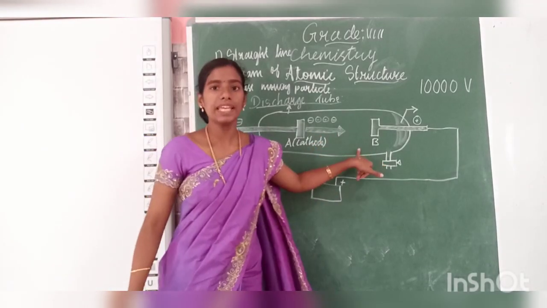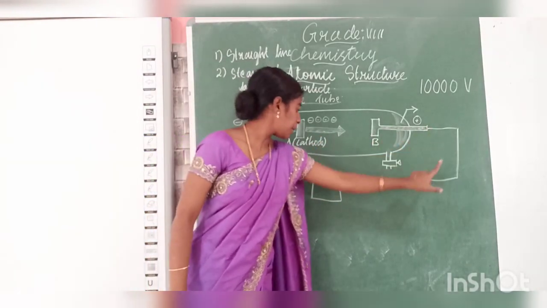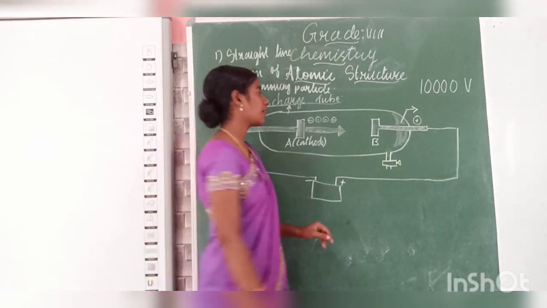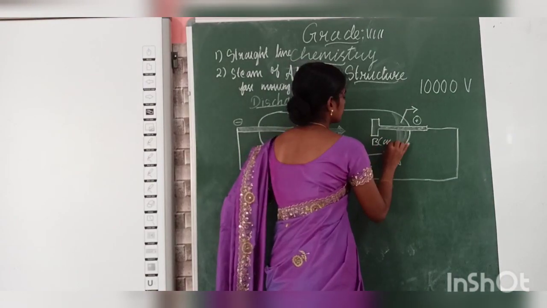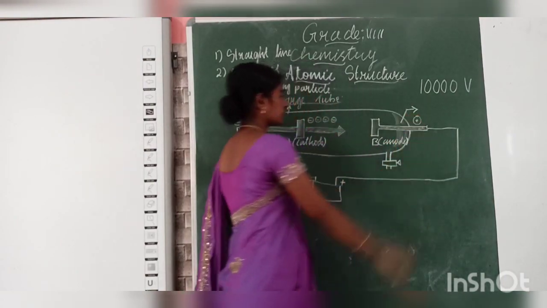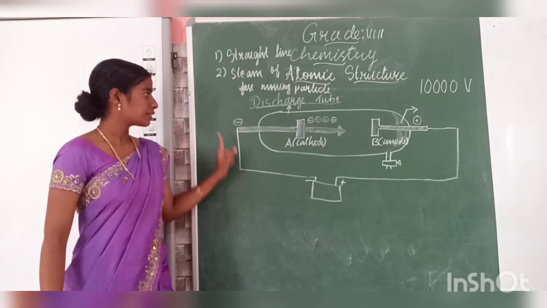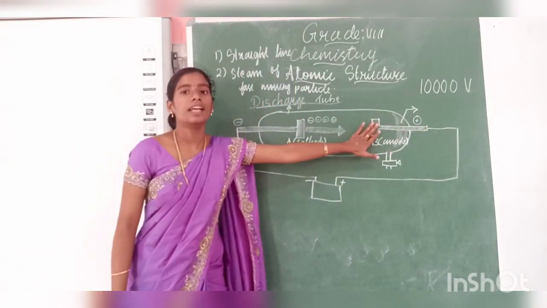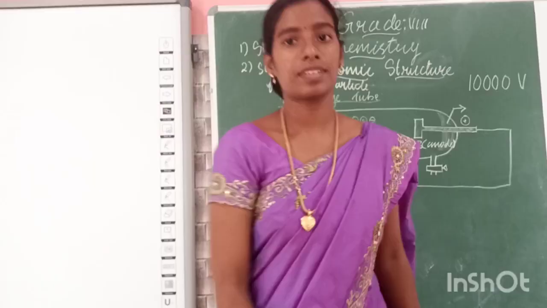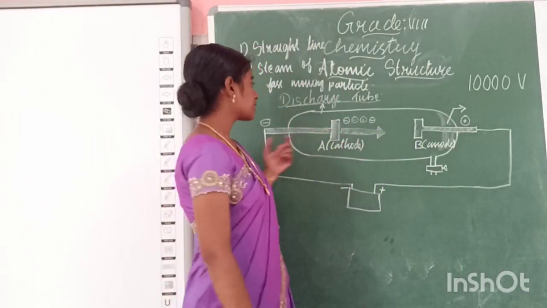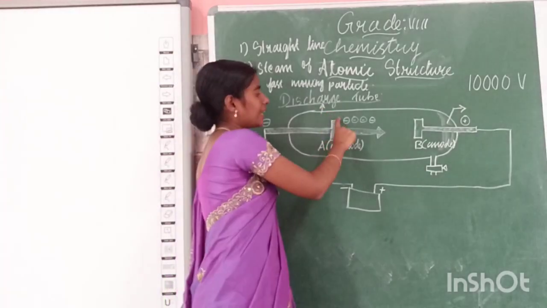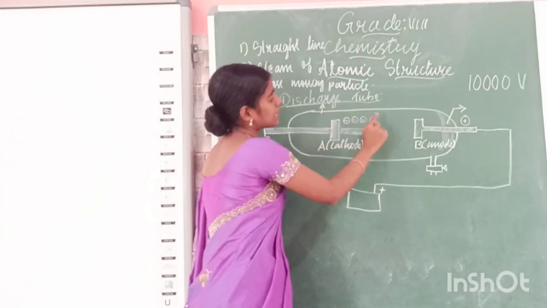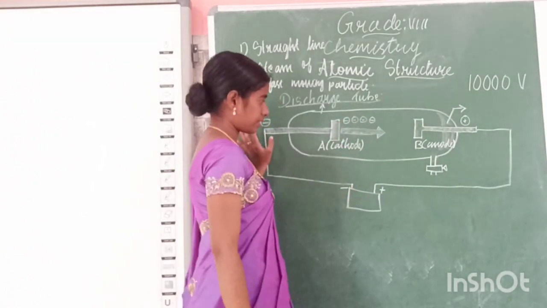This plate B is connected to the positive terminal of the high voltage and it is called the anode. So here the negative charges are entering and here the positive charges are entering. Now this plate is receiving the negative charge.